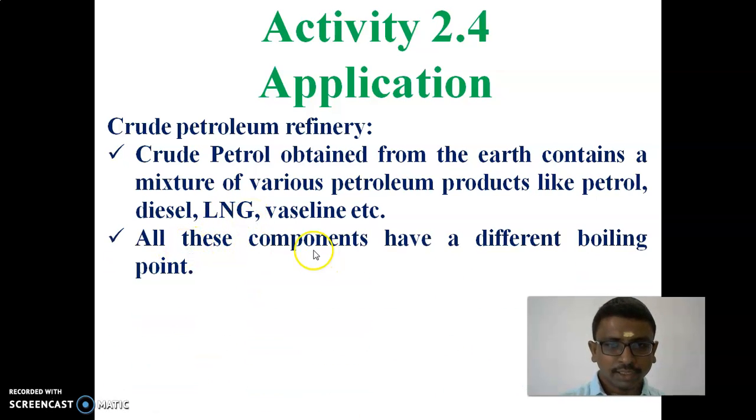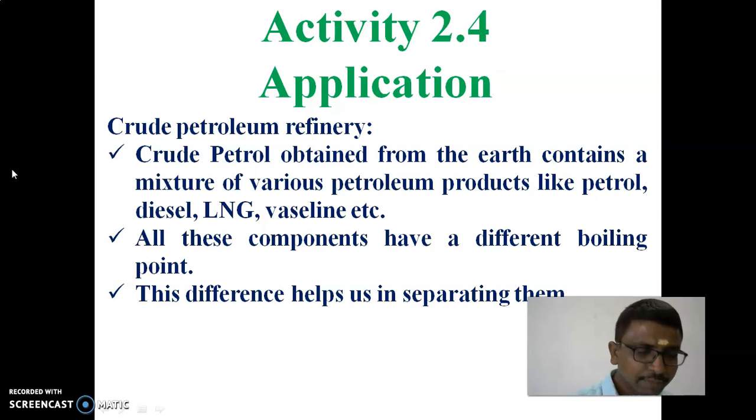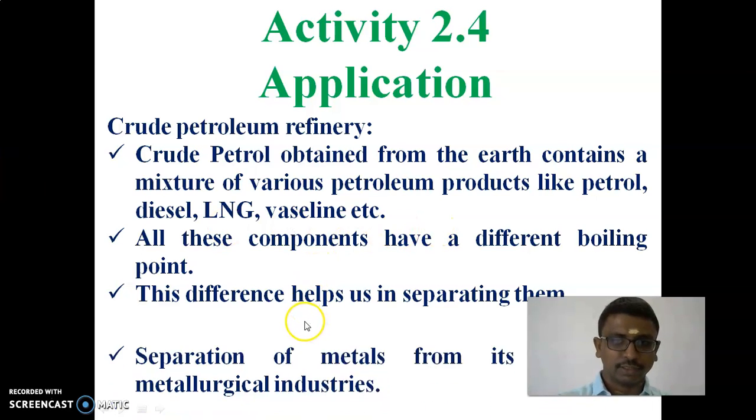All these components have different boiling points. By the process of evaporation, we can separate them. These differences help us in separating them, so that we can easily separate the components.